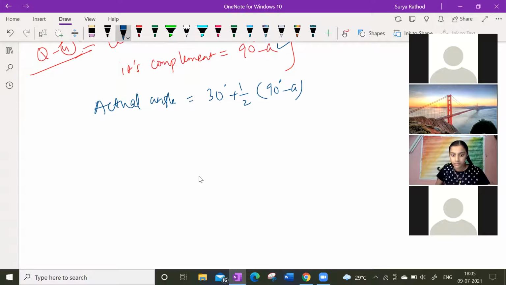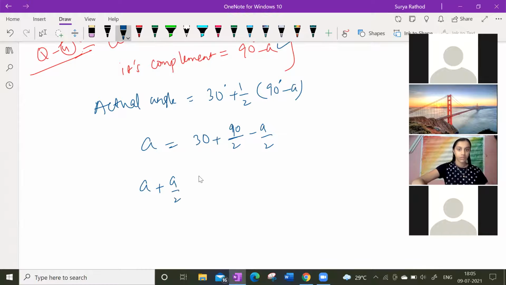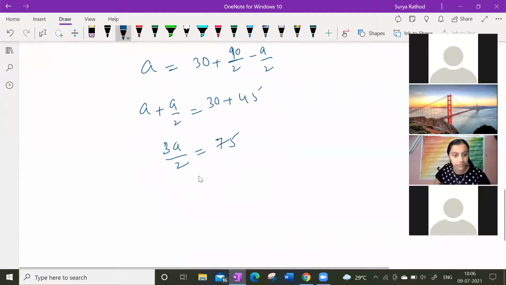So what can I write? Actual angle, let us say A. A is equal to 30 degrees plus 1 by 2 of (90 minus A), that is 90 by 2 minus A by 2. So A plus A by 2 is equal to 30 plus 90 by 2, which is 45. A plus half A is 3A by 2, so 3A by 2 is equal to 75. Clear? Any doubts?